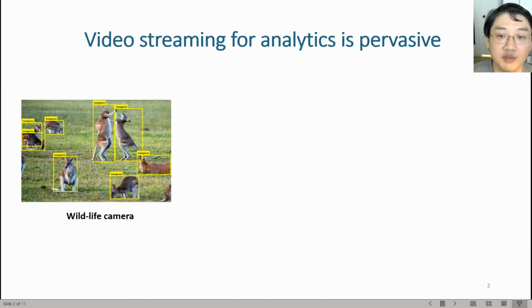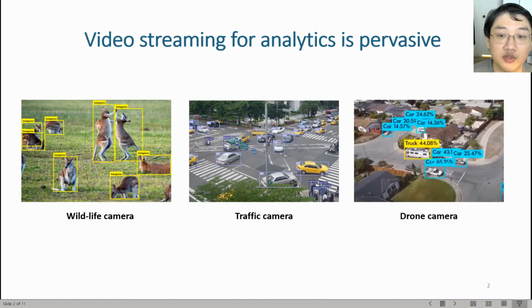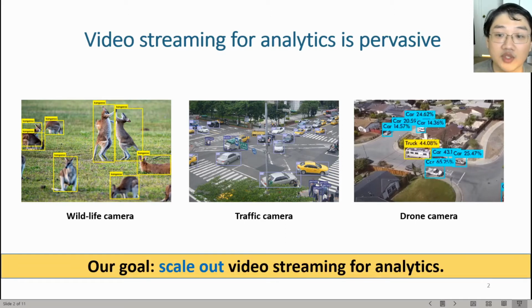Nowadays, video streaming for deep neural net-based analytics is more and more pervasive. For example, people use wildlife camera for the animals. On the street, people deploy traffic camera to monitor the traffic. People also use drone camera to efficiently collect information in a wide area. As so many video streams are waiting for analytics to generate valuable insights, our goal is to scale out video